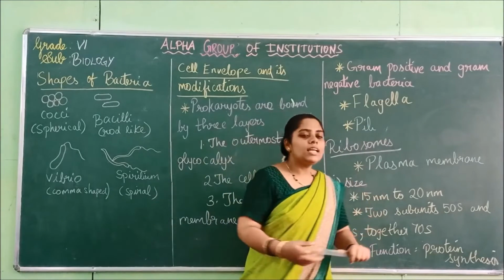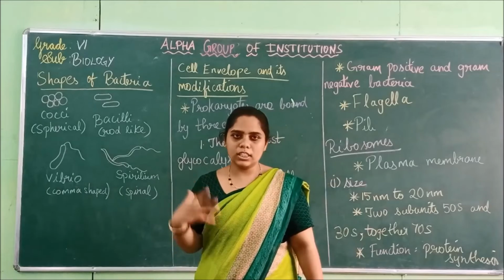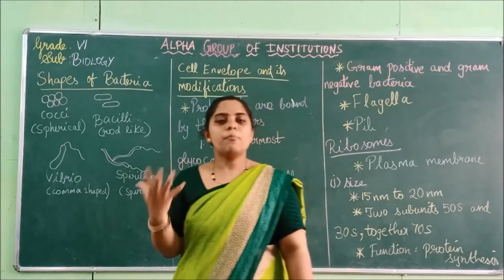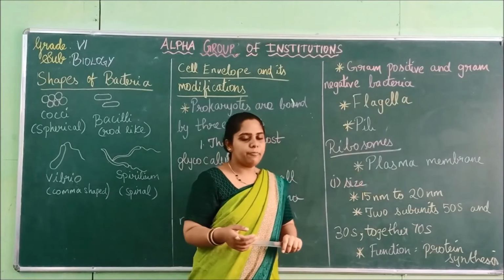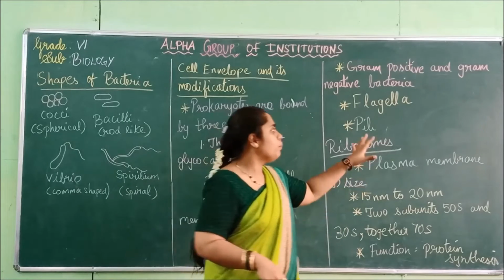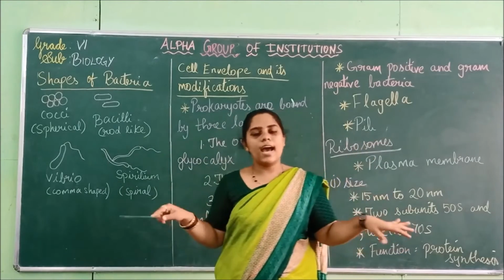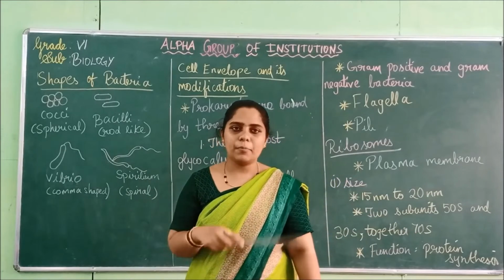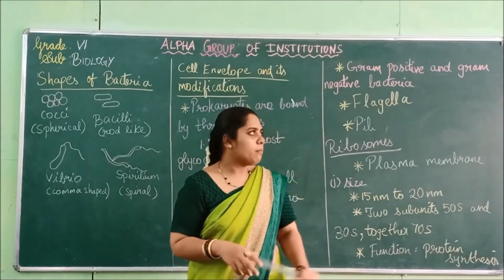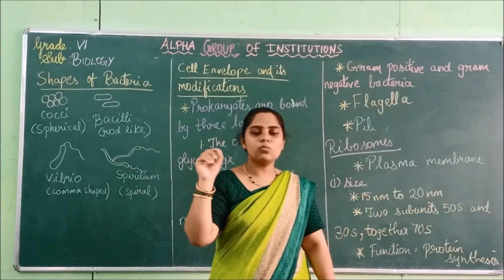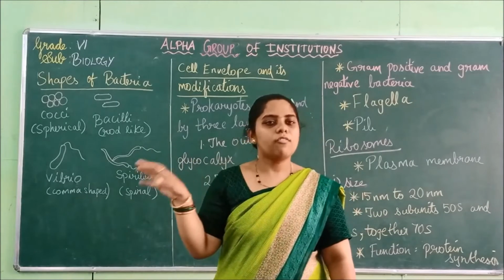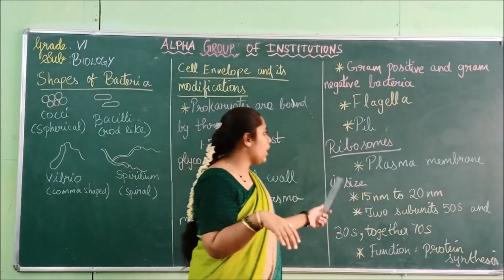And pili are involved in movement and in protein production. So these are the functions of flagella and pili. Both are hair-like structures that are present outside the body, but they differ in function. Pili have very short hairs, whereas flagella have longer hairs.